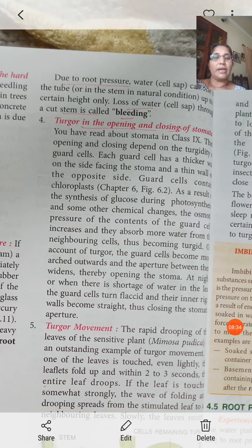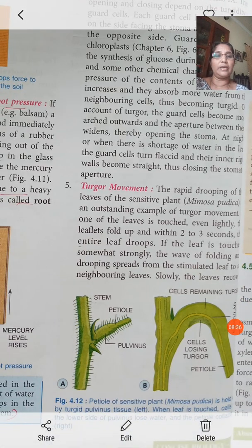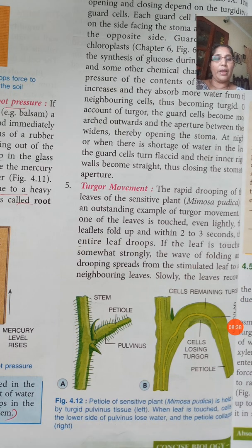Then again, turgor movement also you can see here. A touch-me-not plant is shown here. Below its petiole there is a region known as pulvinus. When we touch it, it loses its turgor pressure. That movement is known as turgor movement.